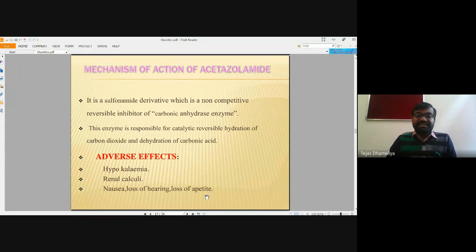Friends, this drug can show adverse effects such as hypokalemia, nausea, loss of hearing, and loss of appetite. Loss of hearing is rarely observed with it, but it is majorly observed with loop diuretics as well as aminoglycosides.